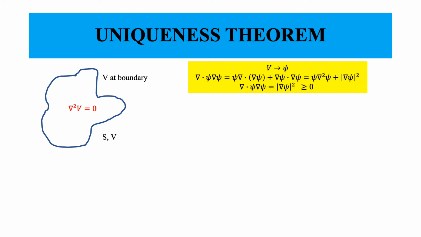However, when we talk about the uniqueness theorem in the time varying case, we will see that the electrostatic potential needs to be replaced by a different kind of potential. So I am going to switch the notation from V to psi.